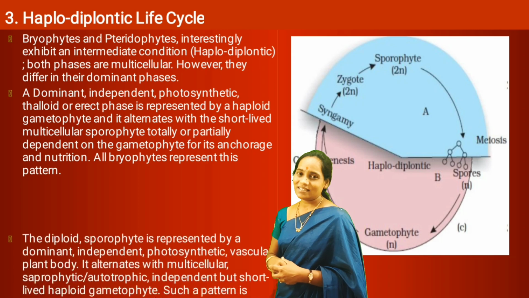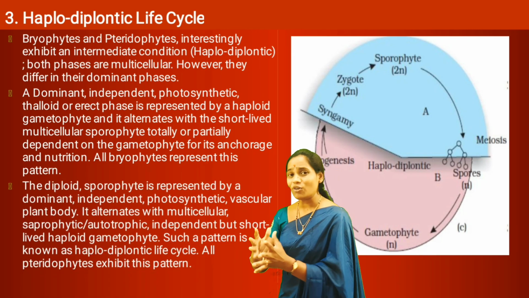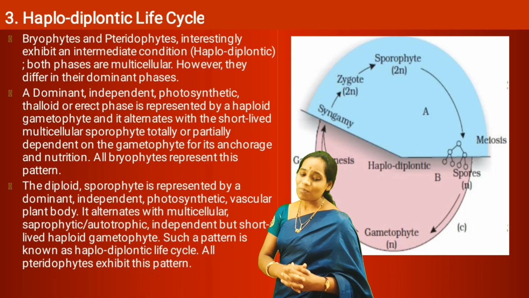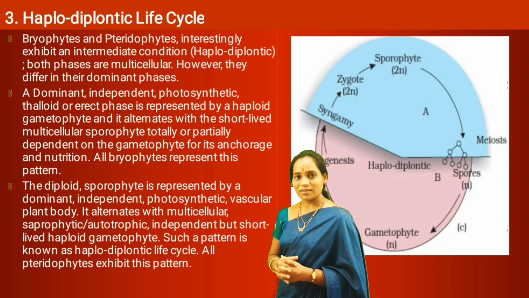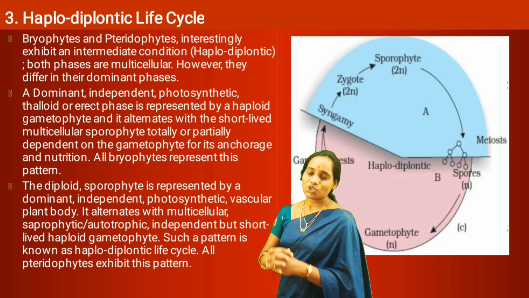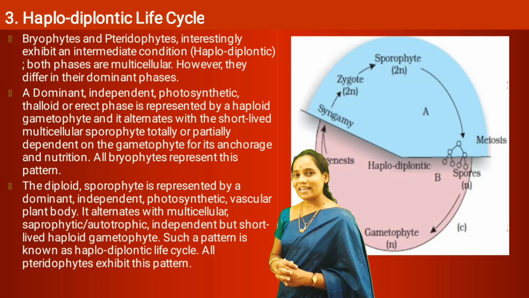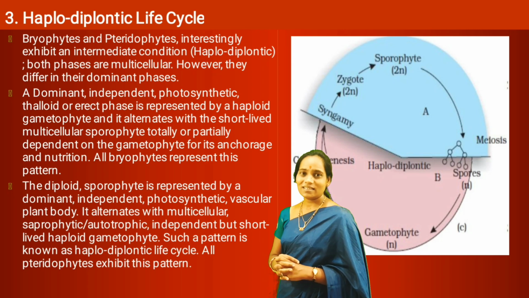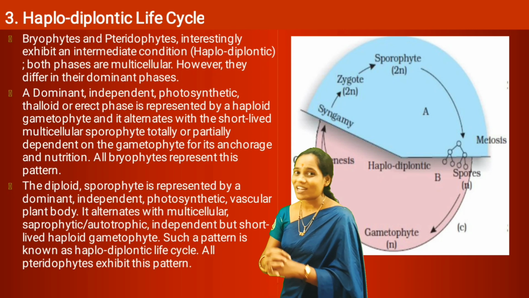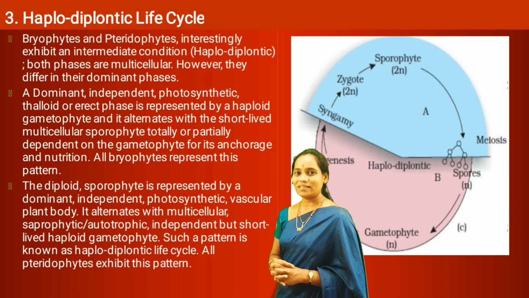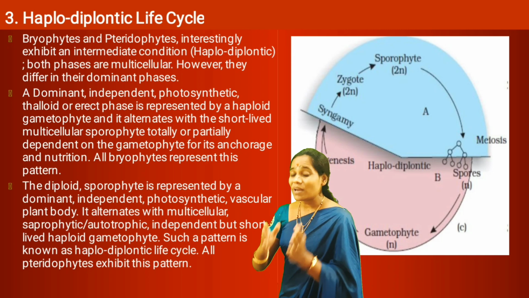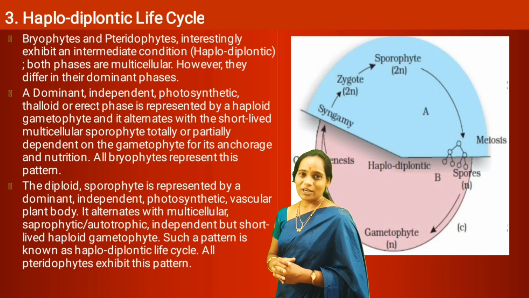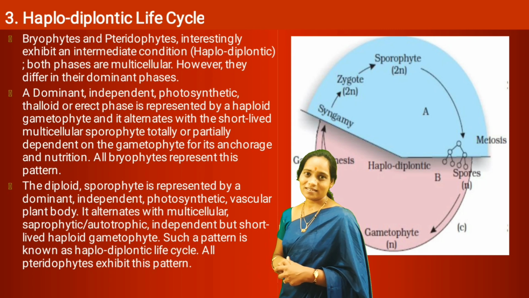Next are the pteridophytes. The pteridophytes also show the haplodiplontic life cycle, but in pteridophytes the main plant body is the diploid sporophytic plant body, which produces haploid spores.